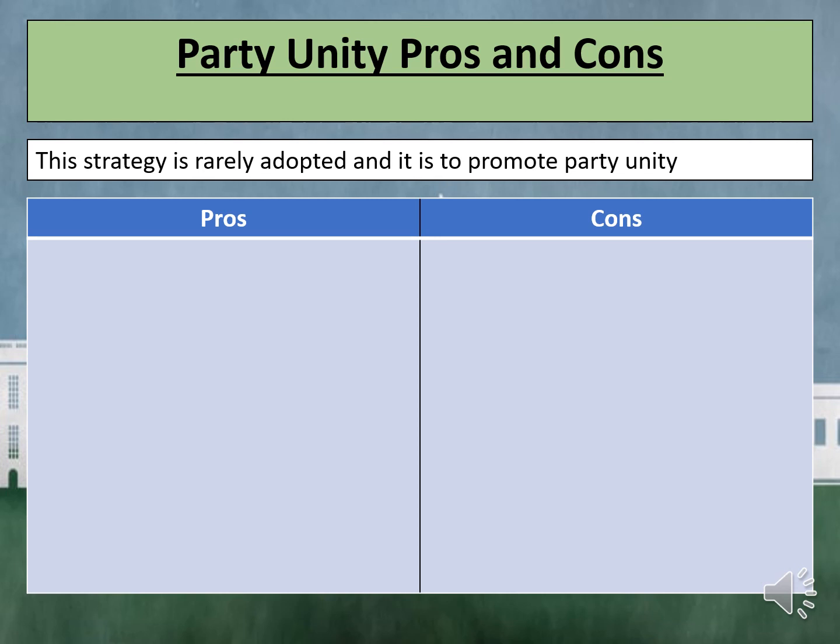Had Obama adopted this strategy in 2008, he would have chosen Hillary Clinton as his running mate, and Trump would have chosen Ted Cruz in the 2016 election. The problem with this strategy is that the former people are rivals, and they are often quite incompatible politically with one another, and they have said harsh things about each other during the primaries.